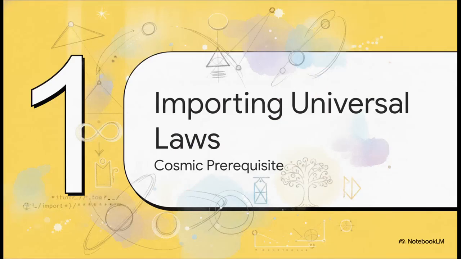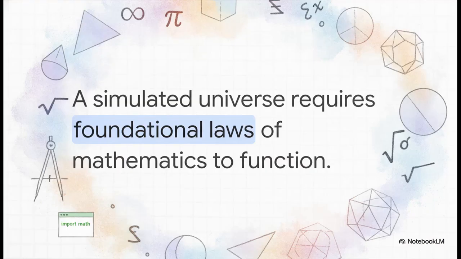Section 1. Importing Universal Laws, a cosmic prerequisite. Look at this tiny, totally unassuming line of code. Import math. If you code in Python, you know you write this to grab math functions that aren't there by default. But here, the author is playfully hinting that even a simulated universe absolutely needs the foundational laws of mathematics to work before it can do, well, anything at all. Before there's light, before matter, before time, there has to be math. It's the ultimate prerequisite for reality.